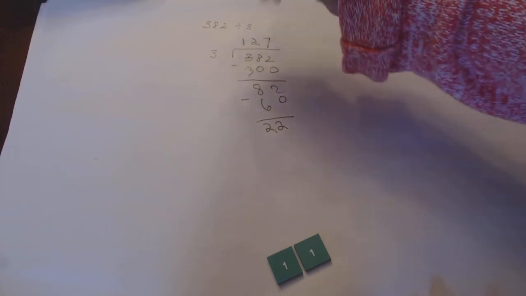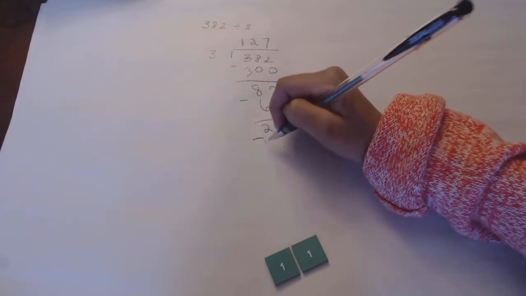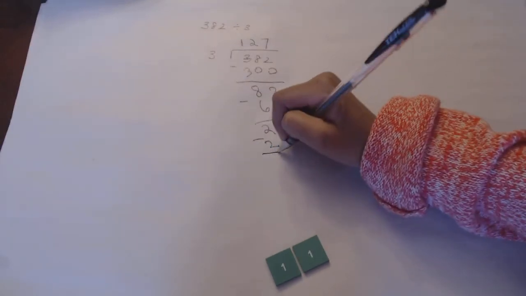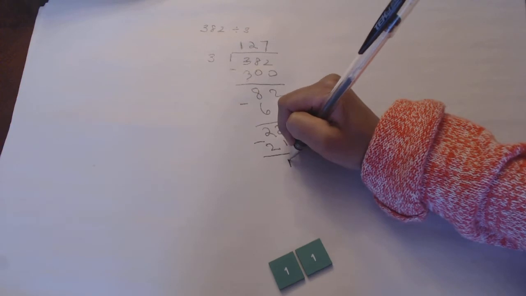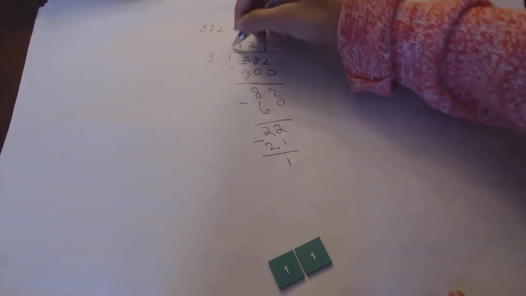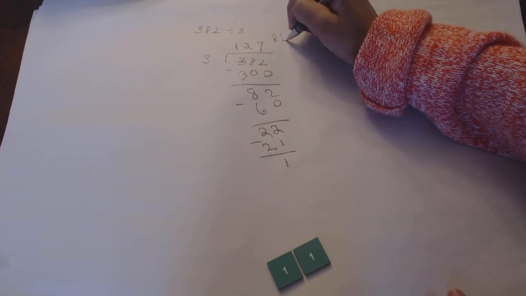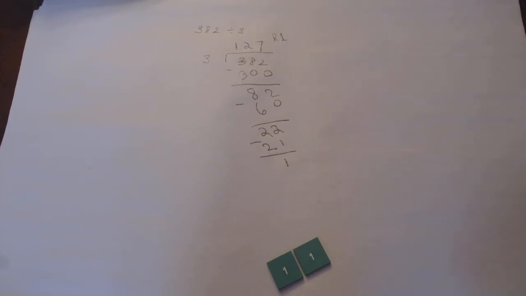We write our 7 here. 7 times 3 is 21. 22 minus 21 is 1. Because we can't make it even, how do you express your final answer with that 1? How do you finish that off? How do you write your final answer? We say 127 with remainder of 1. But if you don't know 3 times 7 is 21, there's an easier way to do that sometimes for people.